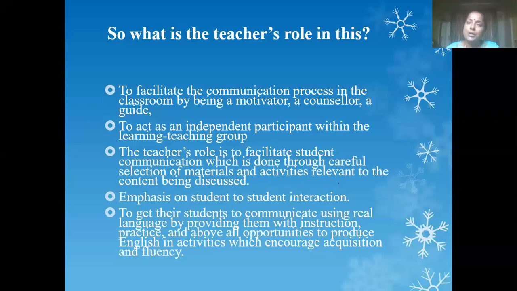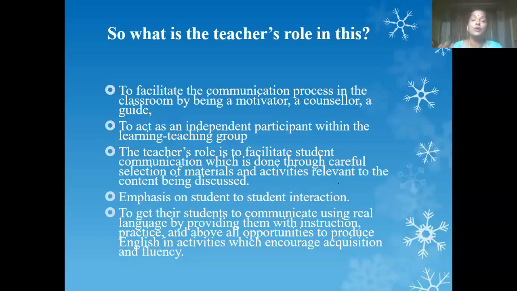So when she is going to conduct an activity, for certain material which is required, if it has to be enacted, maybe say dramatization or role play, she has to give certain materials to the students so that the students perform the activities. So are they using the materials properly? What opportunity does she have to provide to them? If a class has, say, 10 to 20 students, she has to give maximum opportunities to the students to interact in the activities which she is going to conduct in the classroom with the purpose of enhancing the communicative competence. So her role is very important.